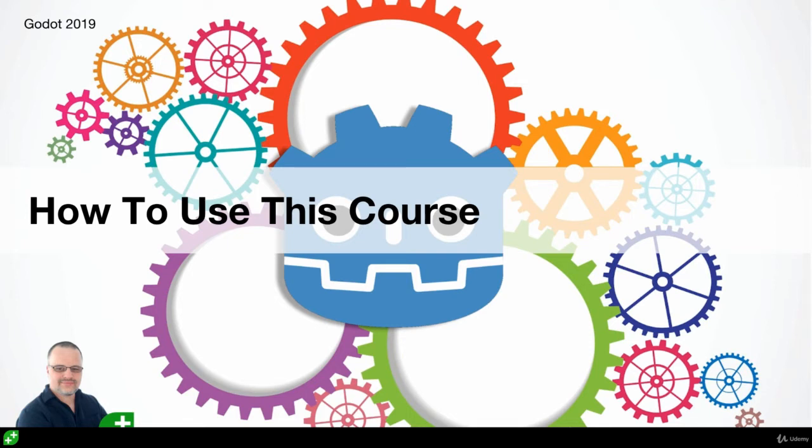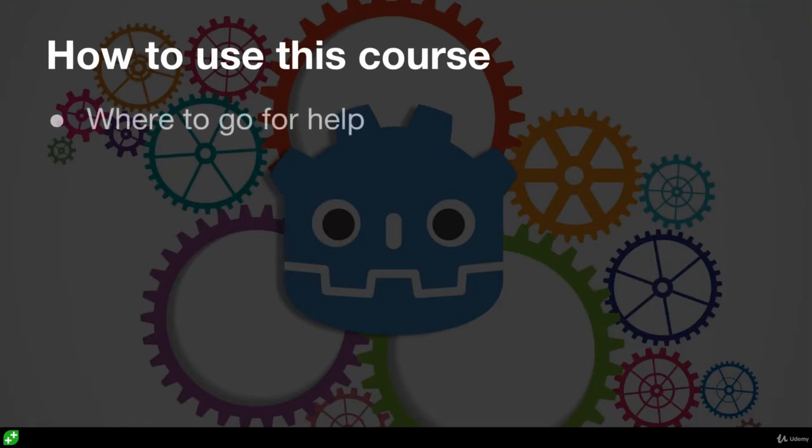We'll start with very common foundational principles, things like variables, printing to console, stuff you can use again and again and again. And by the end of it, we'll talk about things like blending animations in 3D with animation trees, how to deal with physics bugs, stuff like that. There's something else we should talk about, which is how to use this course in terms of where to go for help and when to look for help.